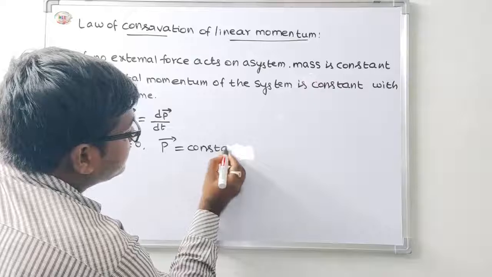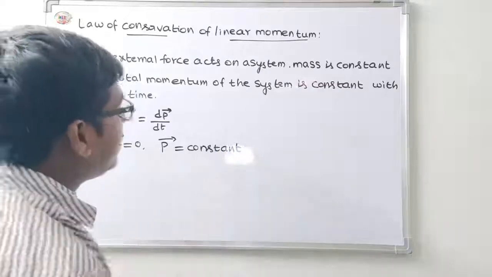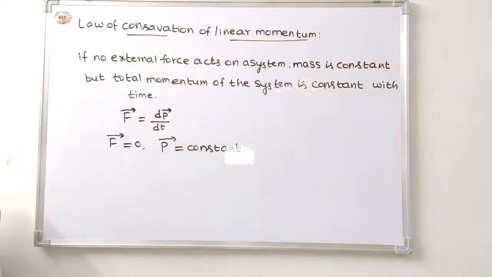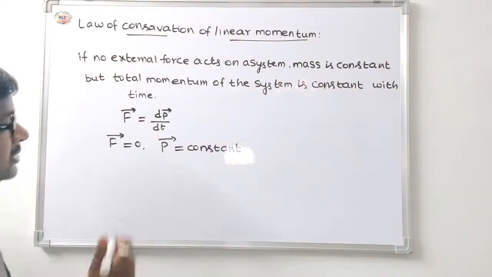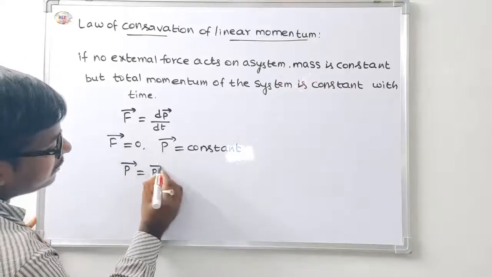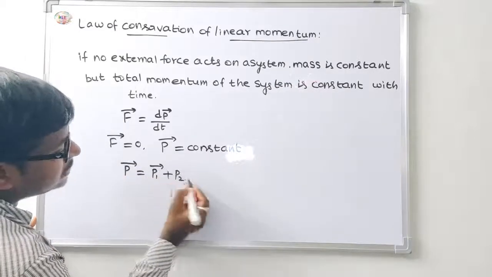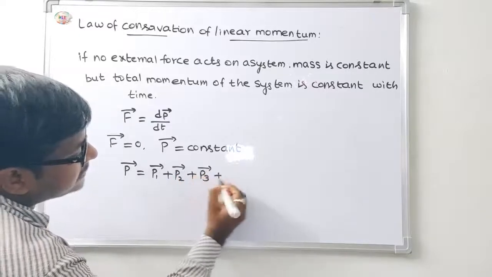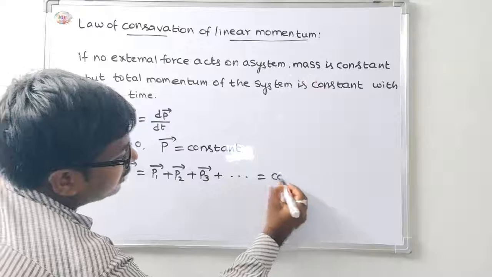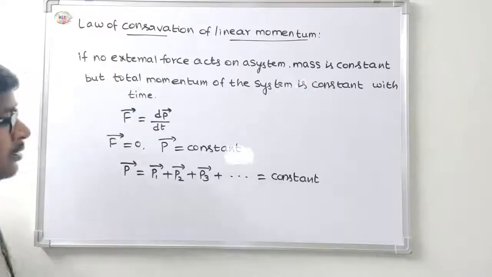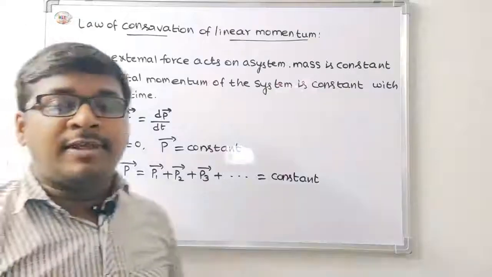The momentum is constant. Okay, P bar is equal to constant. That is, P bar is equal to P1 bar plus P2 bar plus P3 bar and so on, that is equal to constant. The linear momentum is a vector quantity.